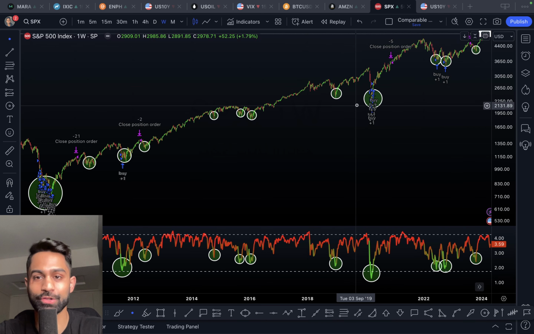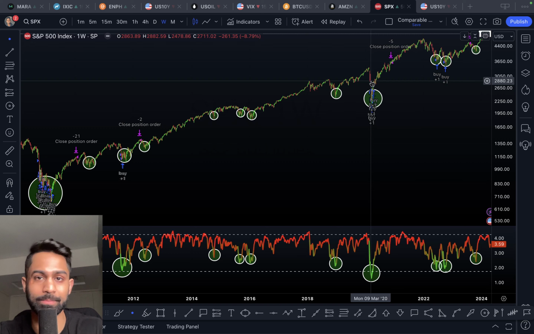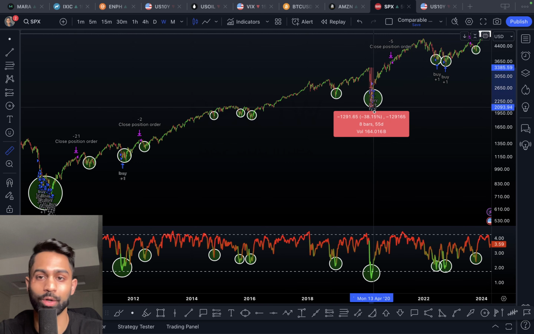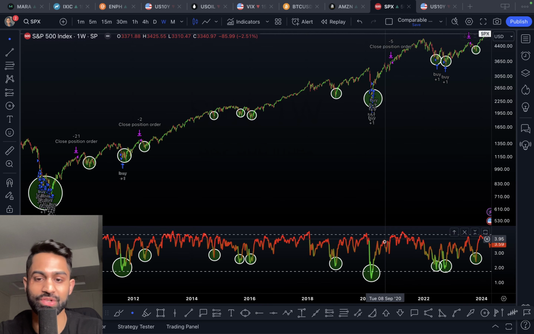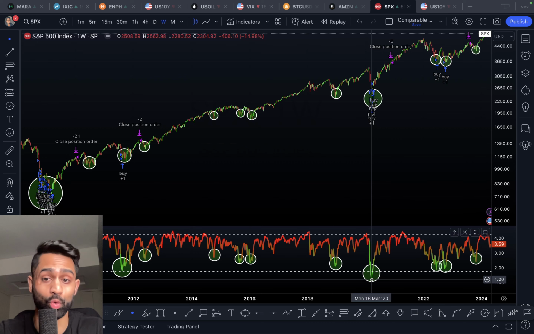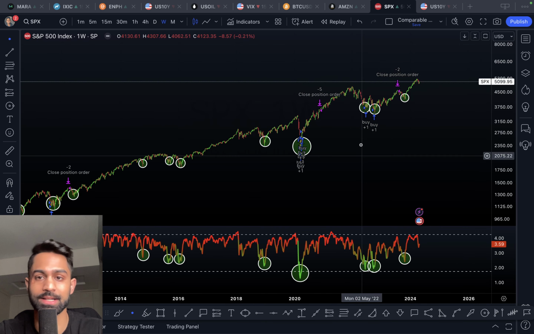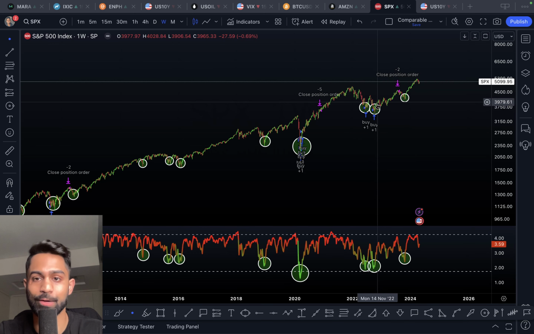So again, if you come over to the COVID crash during the 2020 pandemic, the markets dropped quite aggressively, down over 35 to 40%, and this index was down in 1.2, and then it quickly reversed back higher, which was clearly a buying opportunity for us. This is 2022 into the bear market. A couple of times this index drops down to 1.9, so sub 2, and then of course recovers back higher.